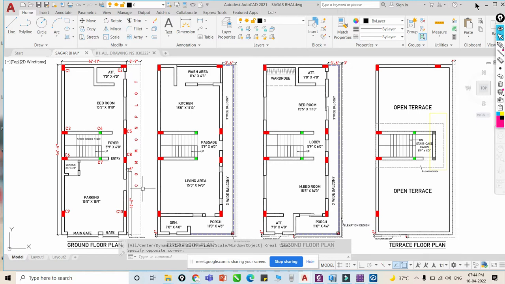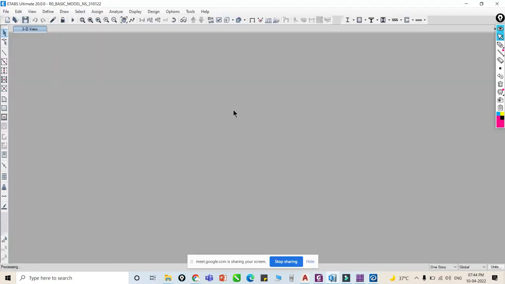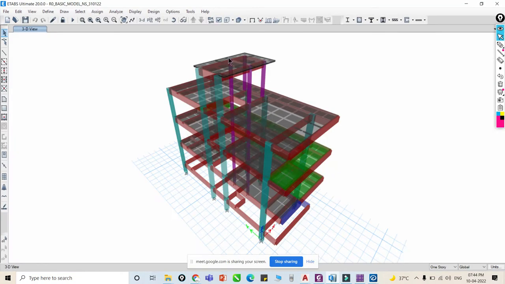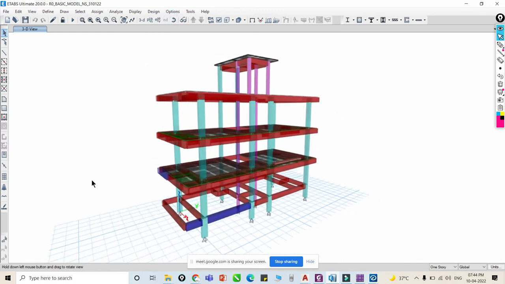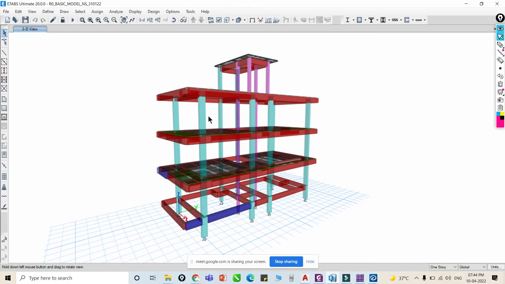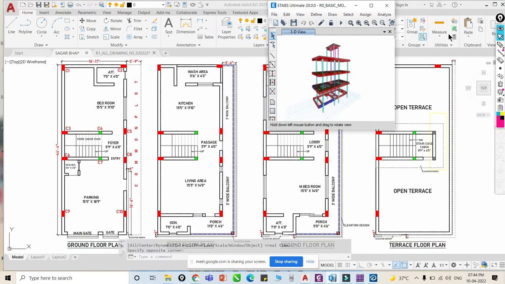I will share how to prepare the structural model. In my screen you can see this is our structural model. You can see it is something like our elevation. Let's compare.